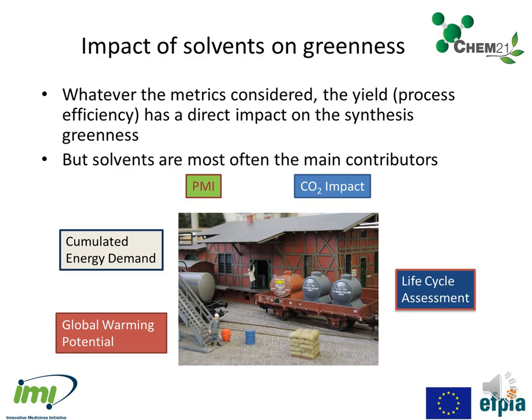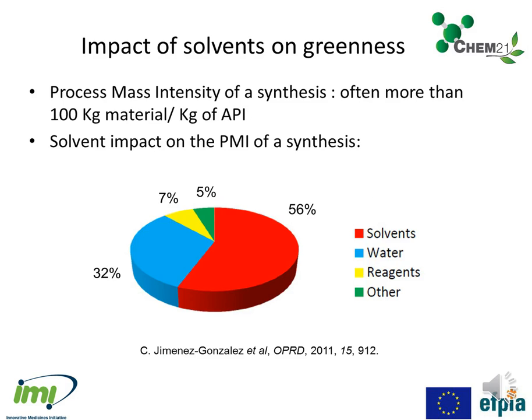Solvents have a main impact on the process greenness. Whatever the metrics considered, global warming potential, cumulated energy demand, process mass intensity, carbon dioxide impact, life cycle assessment, the yield has of course a direct impact. But solvents are most often the main contributors.